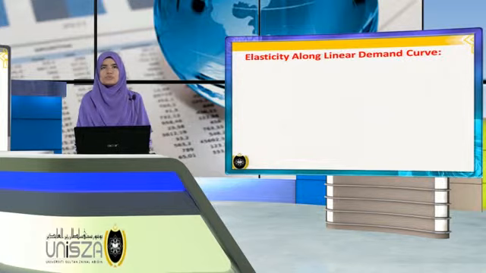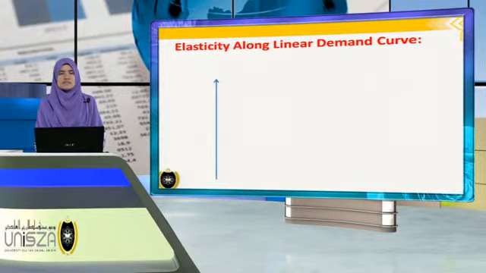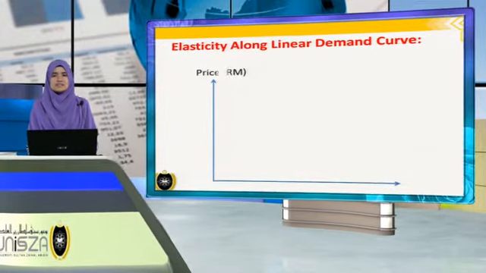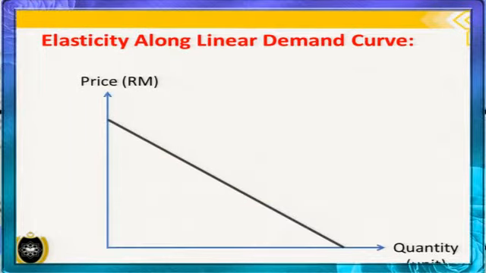Now we move to another part of elasticity, which is elasticity along a linear demand curve. We have a vertical axis for price and a horizontal axis for quantity demanded. We have a straight-line linear demand curve. We have a midpoint at P star and Q star.